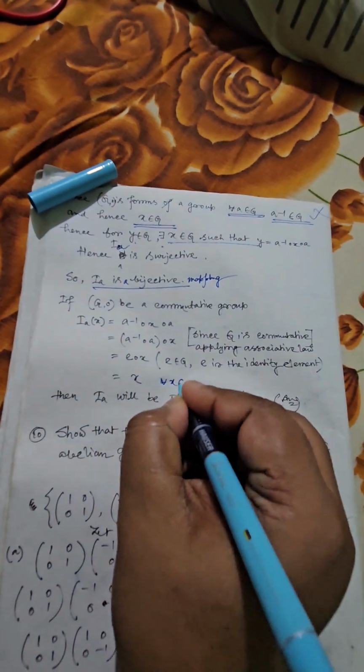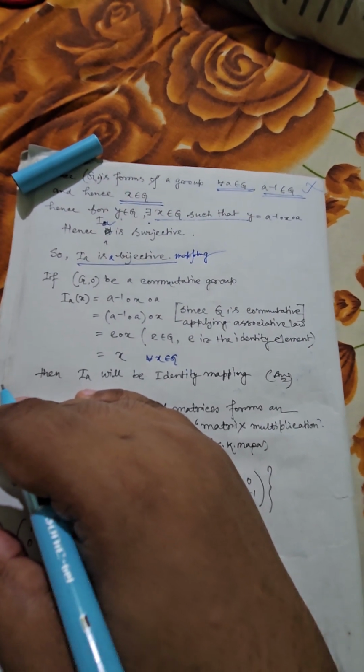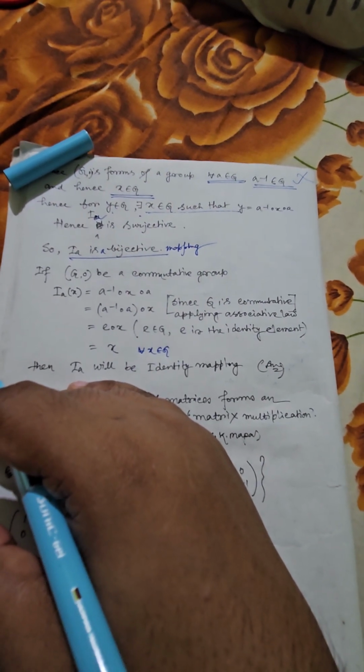So whenever we are considering the commutative structure, you will see I_A will behave like the identity mapping.